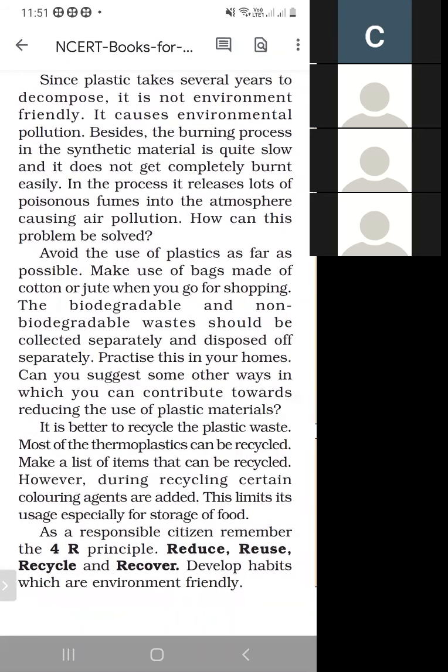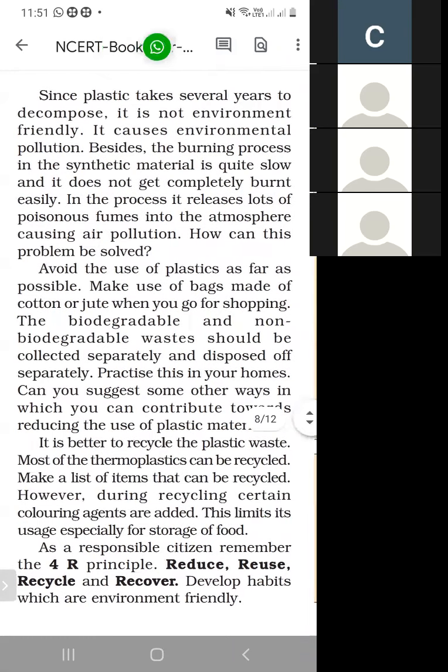When it is not completely burned, it releases many poisonous fumes into the atmosphere and creates air pollution. So when we burn these synthetic fibers, they do not burn completely, and when they do not burn completely, they create air pollution.